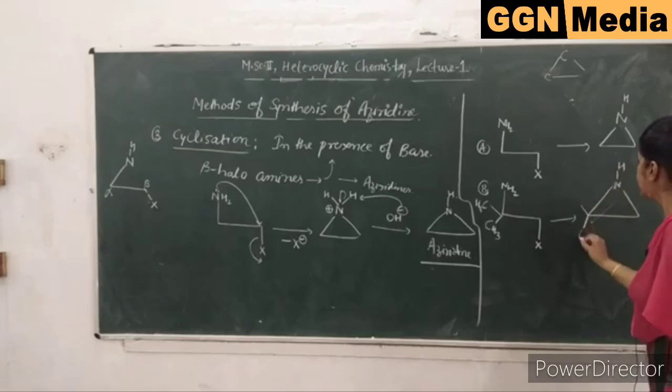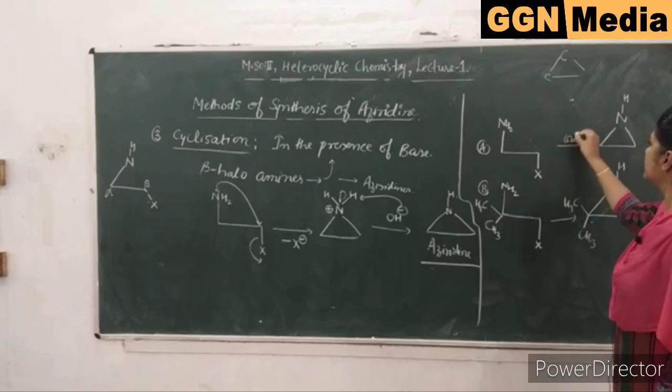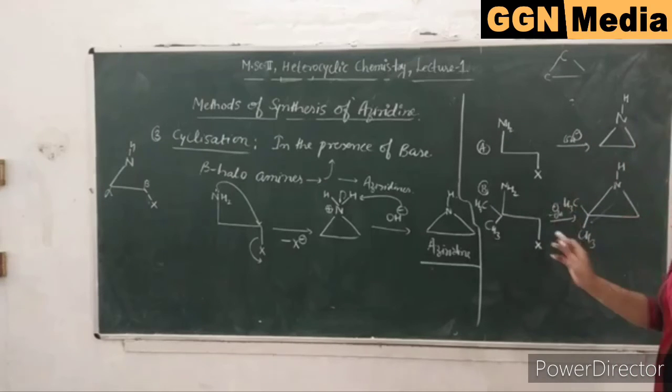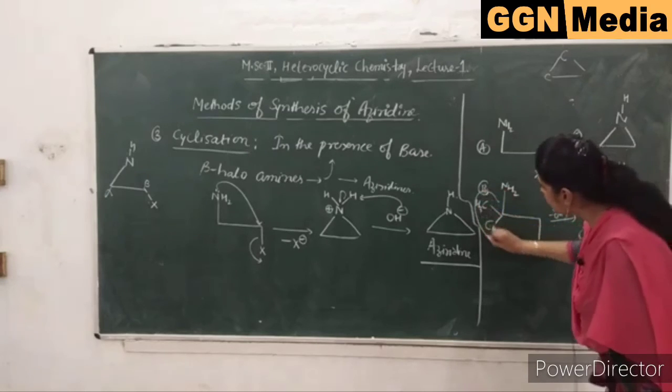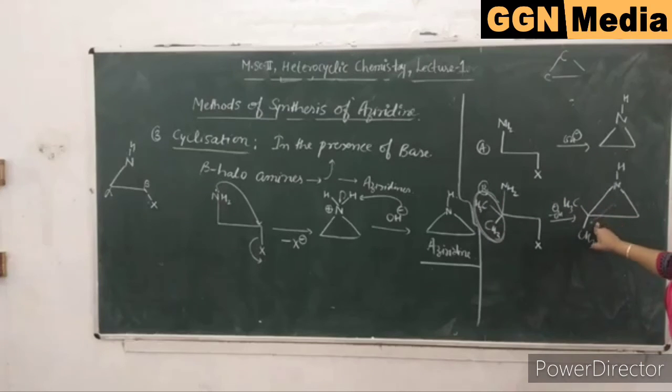But what will be the difference? In this there will be insertion of two methyl groups also in the presence of base. You need not write down the mechanism again and again. So these two compounds give aziridine or an aziridine derivative, but what will be the rate? With the presence of these two alkyl groups, the more the carbon character, the more stable the compound.